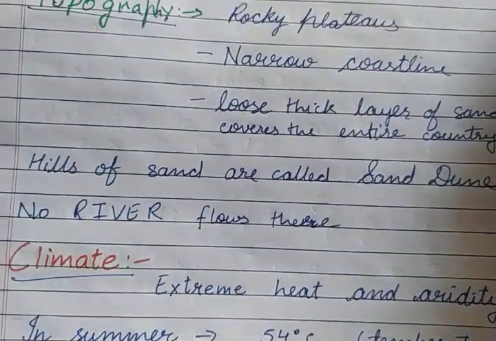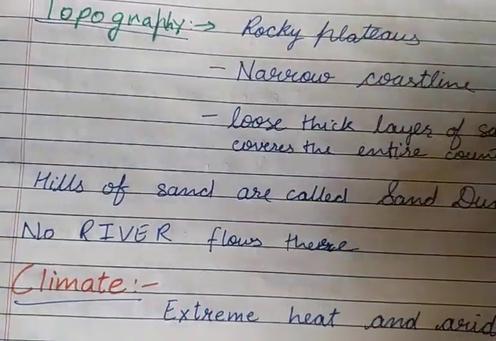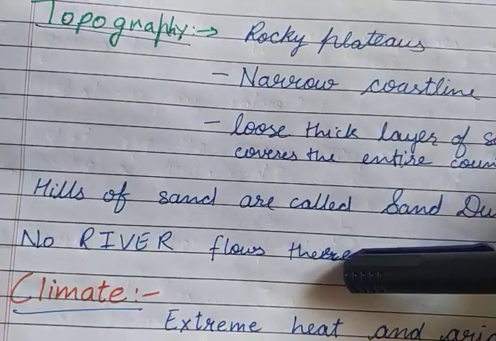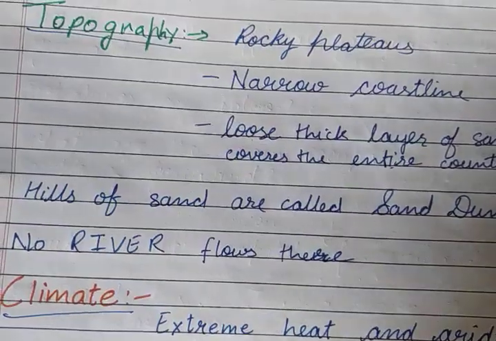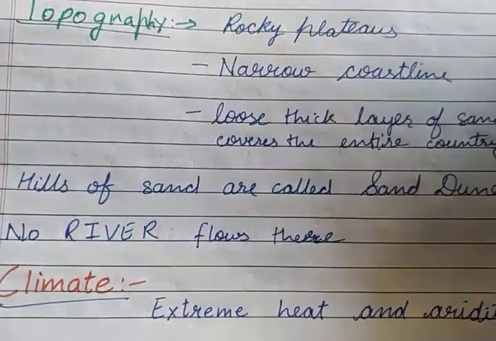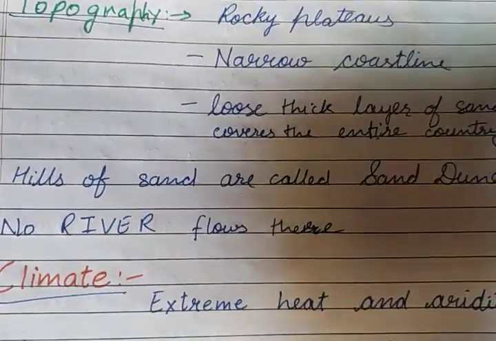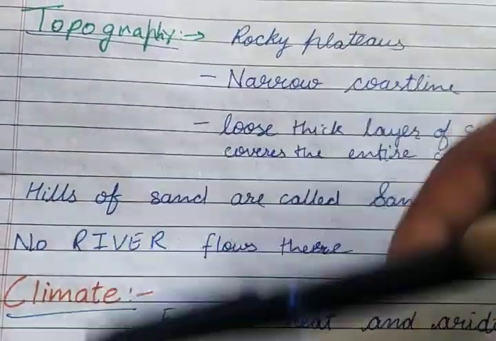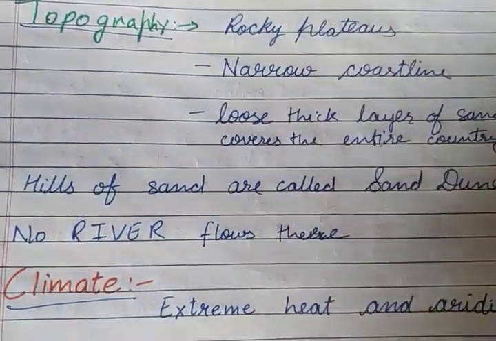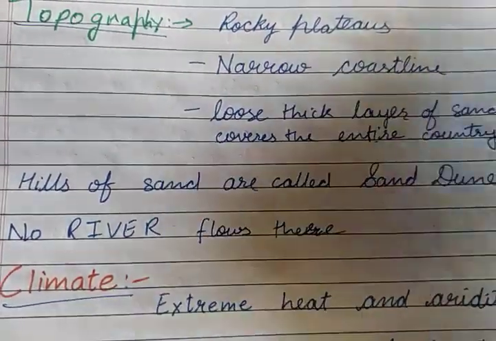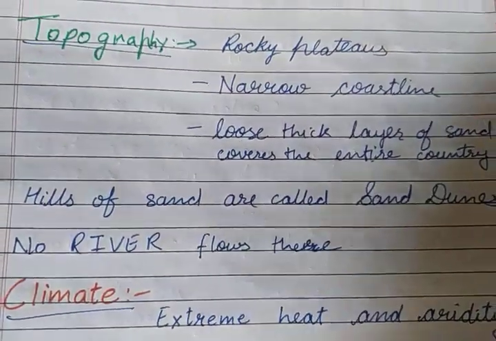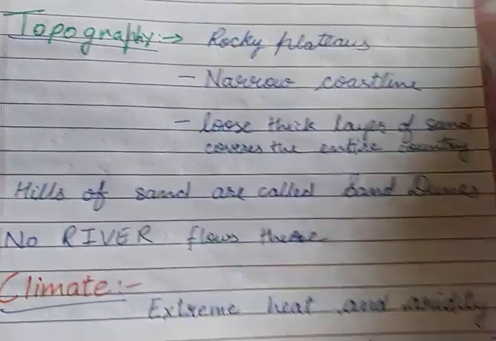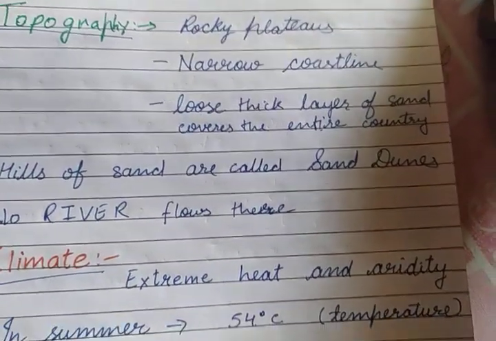Okay, and one more thing, there is no river there. So Saudi Arabia is the country which has no river. It is the biggest country which does not have any river. Okay, children, so no river flows there. So there is not even a single river flowing in Saudi Arabia. This is all about the topography of this.